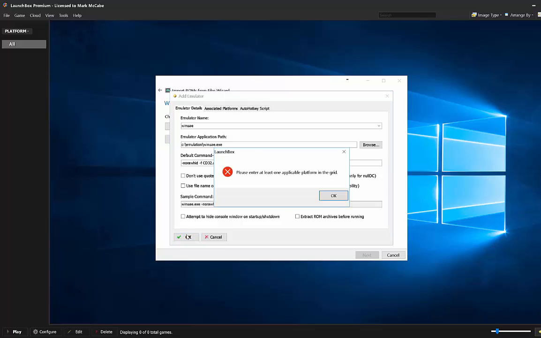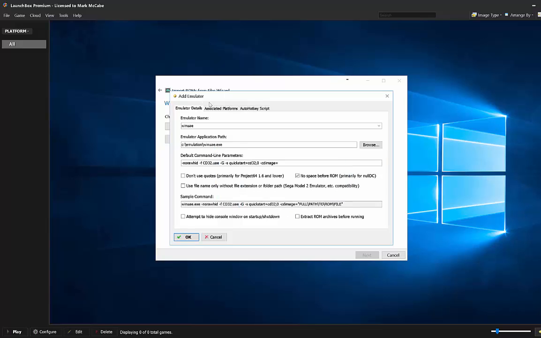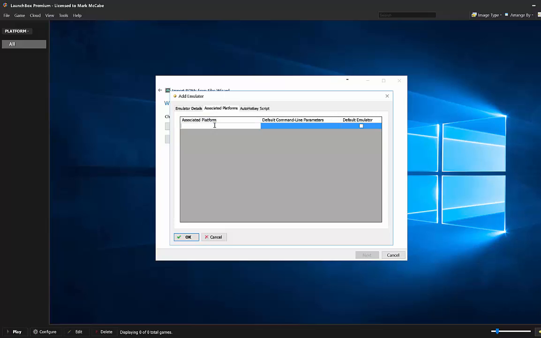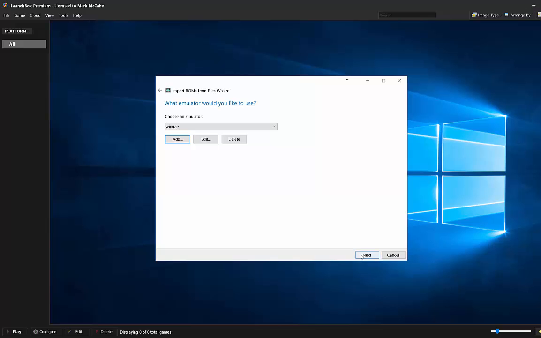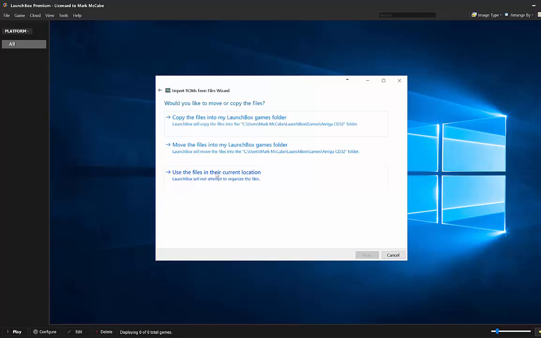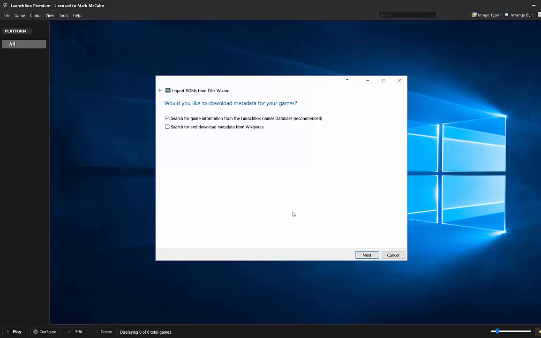So let's hit OK. Of course, associate the platform, Amiga CD32, set that as a default emulator, and OK. So hit next, use files in their current location, search for information from the Launchbox database, configure WinUAE, so I will do that just now.